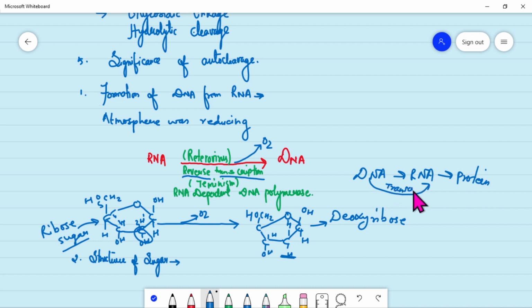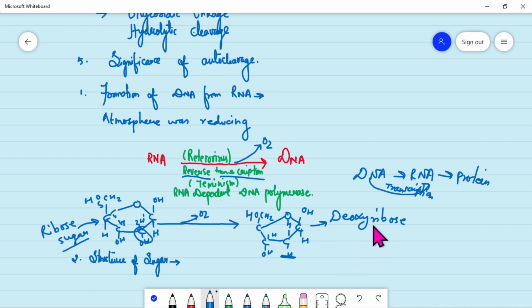But here the case is reversed. The RNA is forming DNA. That is why it is known as reverse transcription, and the theory is known as Temin's. The enzyme which helps in forming this DNA from the RNA is known as RNA dependent DNA polymerase.